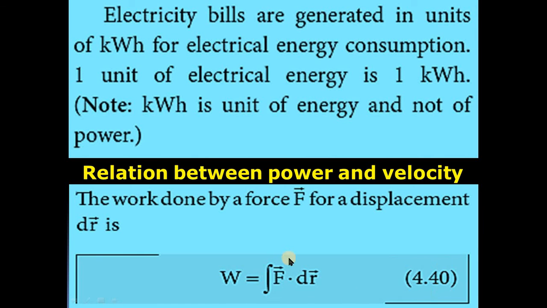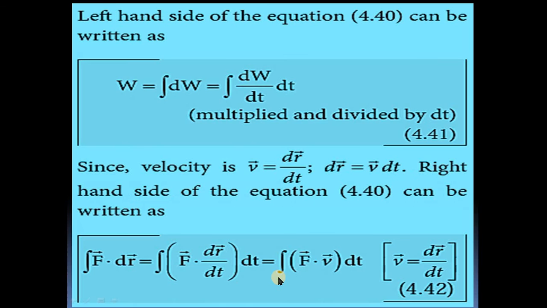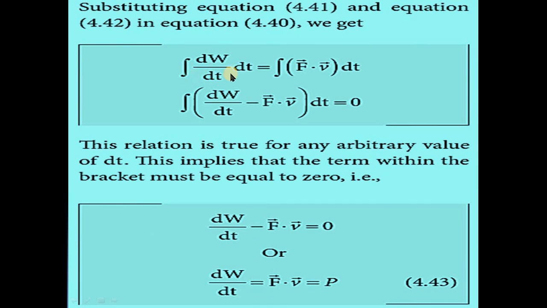So integration of dW divided by dt into dt is equal to integration of F vector dot v vector into dt. dt is a common term, so this term goes to the left hand side: integration of (dW divided by dt minus F vector dot v vector) into dt is equal to 0.